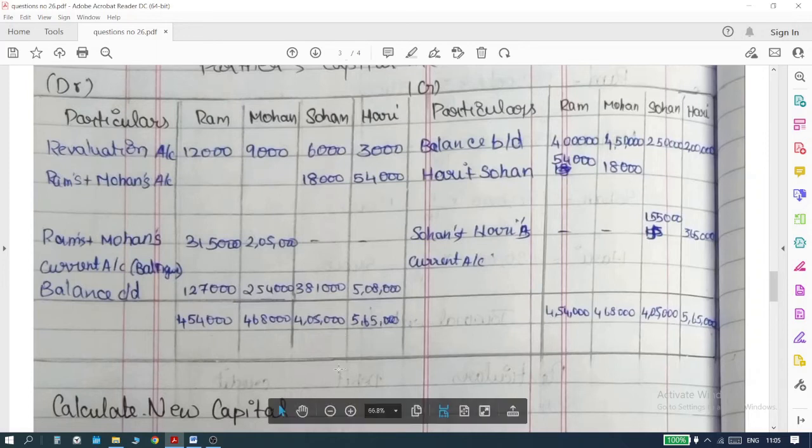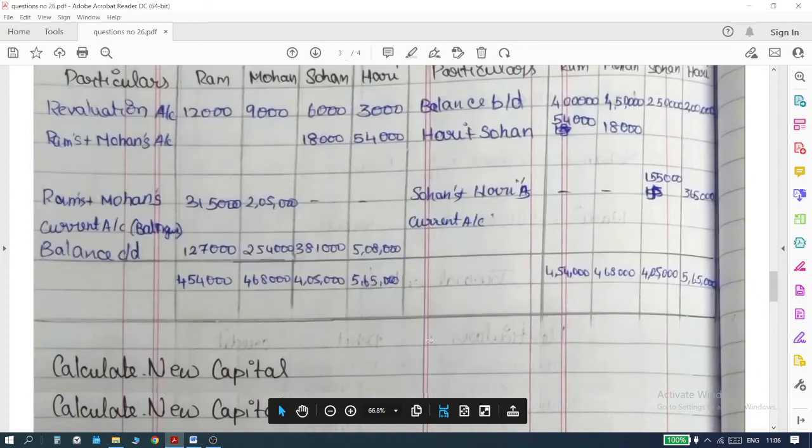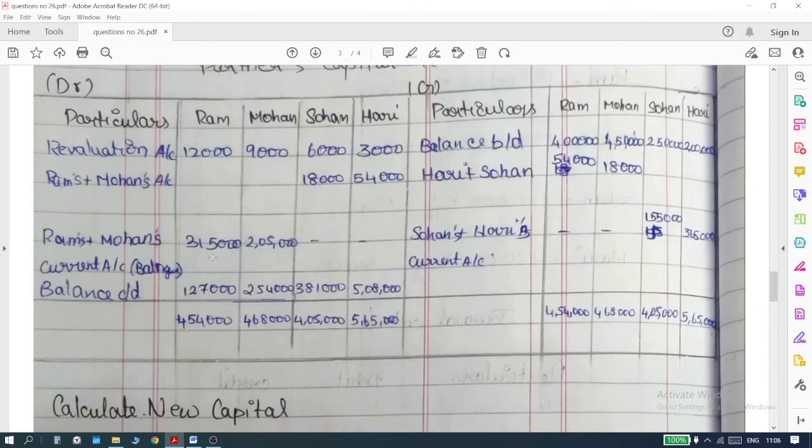Okay, so because of these, what happens is that the current accounts will change. We'll talk about that a little later. But make sure that you write the balances for Ram 4,54,000 on both the sides, Mohan 4,68,000 on both the sides, and Sohan 4,05,000 on both the sides, and Hari 5,65,000 on both the sides. Okay, so once you do that, the next step is you have to get the balance.